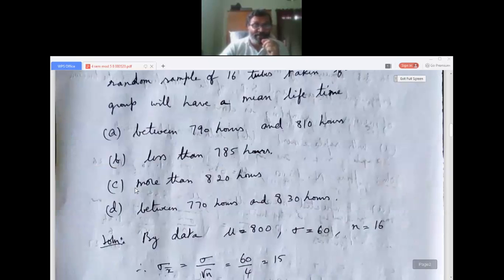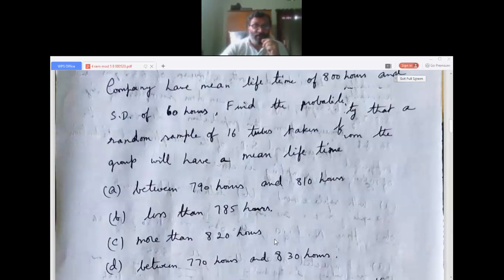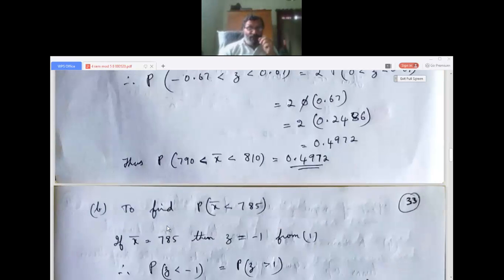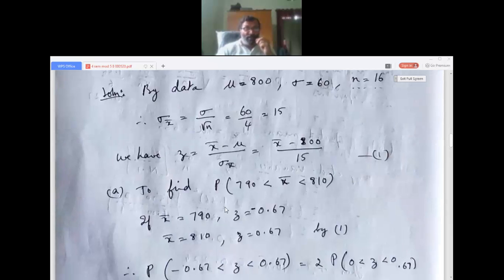Now you have got the idea, I think. Here the mean lifetime is less than 785 hours. To find the probability, that is P of x bar less than 785 hours. As usual, we substitute this x bar value and find the standard normal variate z from equation 1. From equation 1, we put the x bar value as 785.